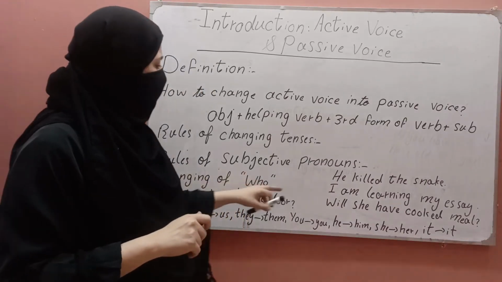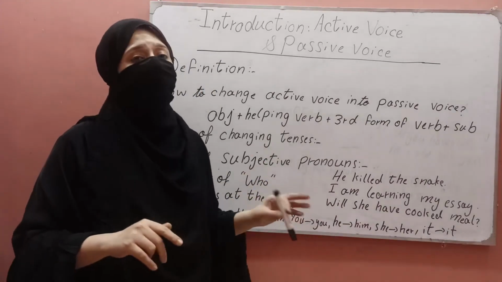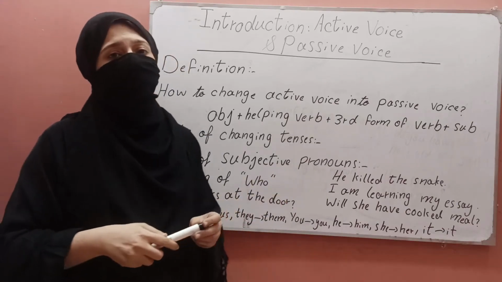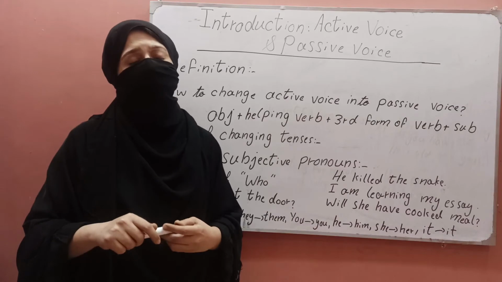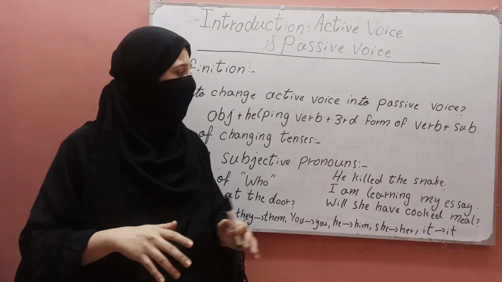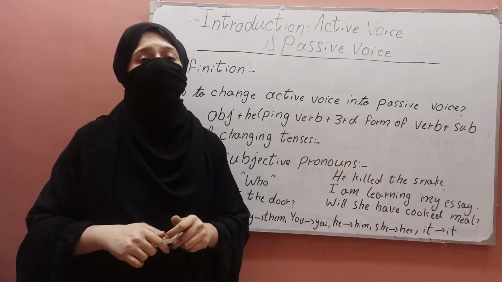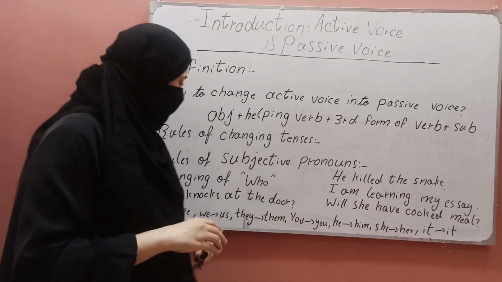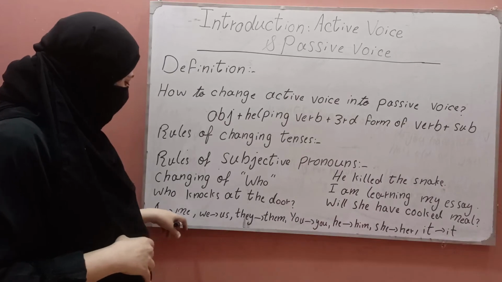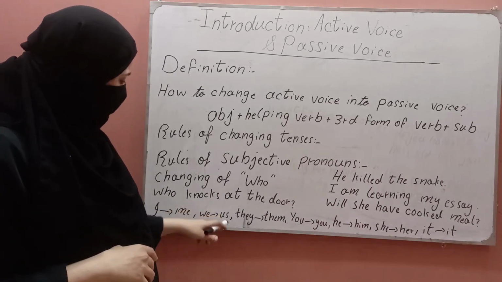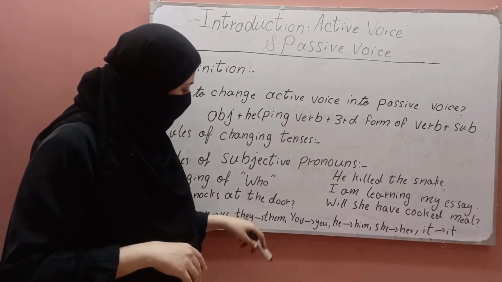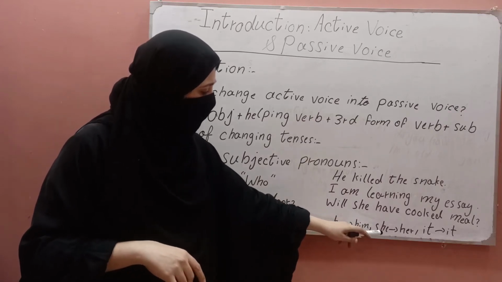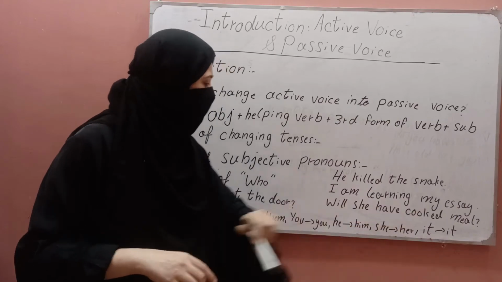Rules of subjective pronouns. If the sentence starts with a pronoun, we will change it, we will put every subject in the end as I have told, but we will put it by changing it into its objective form. For example, I will be changed into me, we will be changed into us, they will be changed into them, you will be changed into you, he will be changed into him, she will be changed into her, and it will be changed into it.